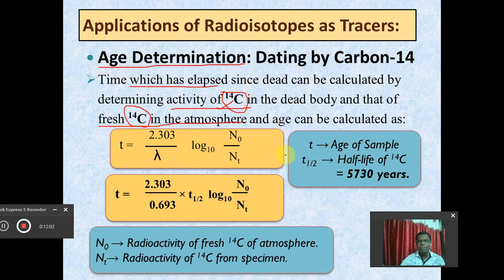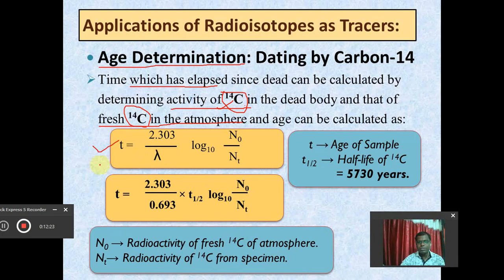So this is a very simple method to determine how much time has passed after the death of a particular plant or particular animal or particular organism. And for that purpose, the formula used is time equals 2.303 upon lambda, where lambda is the decay constant, times log to the base 10 of N0 upon Nt.